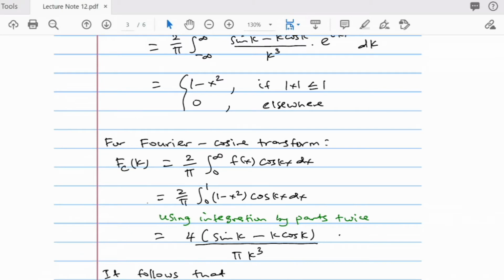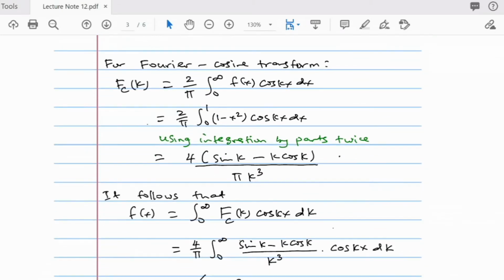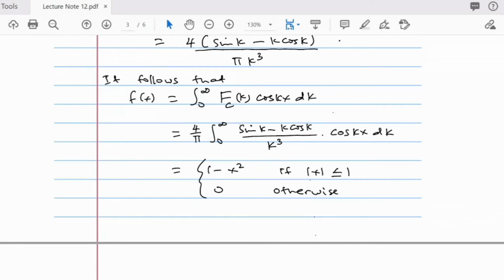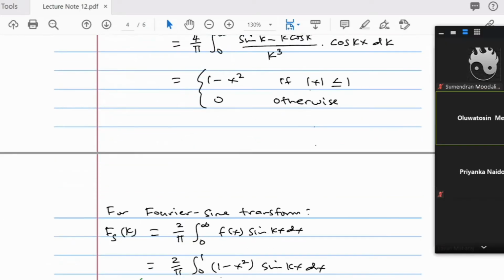When you do that twice, this is what you're going to get. It follows that your Fourier integral of f of x is the integral from 0 to infinity of the Fourier cosine transform F_c of k times cos kx dk. So just plug this in, times cos kx, which equals 1 minus x squared if modulus of x is not greater than 1 and is 0 otherwise. So now I've told you how to find the Fourier transform and the Fourier cosine transform.